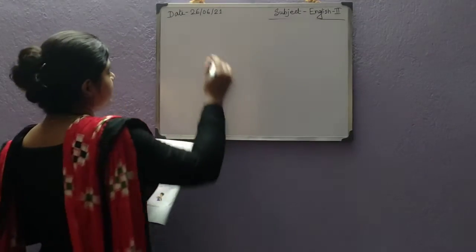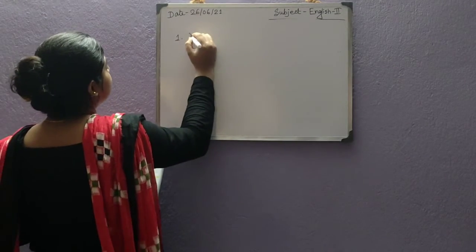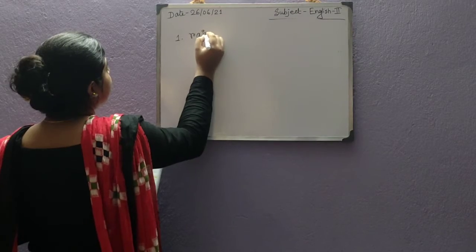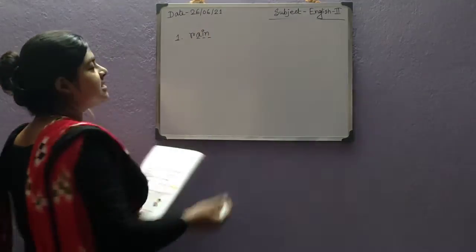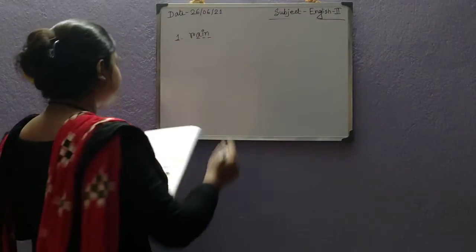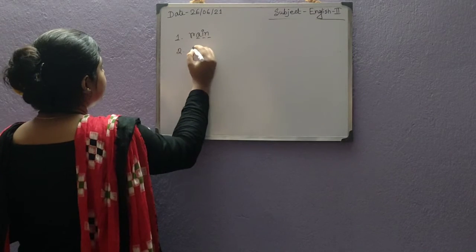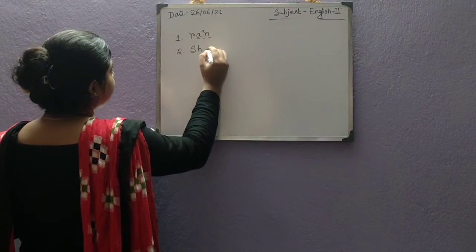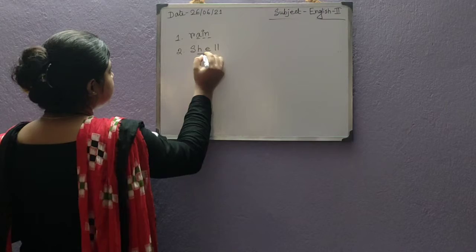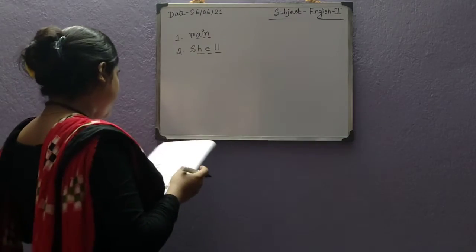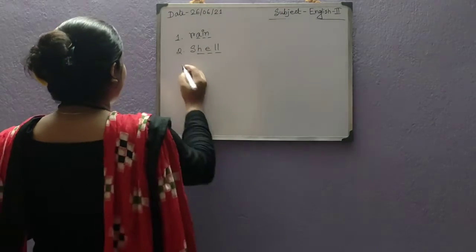So first answer is given, R-A-I-N. Now we will do from the second. Second will be shell, S-H-E-double-L.